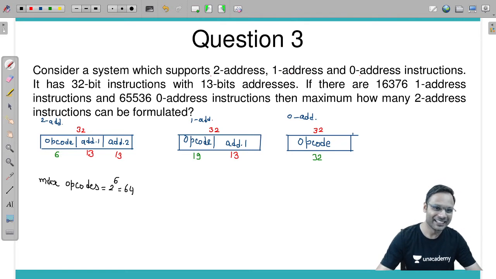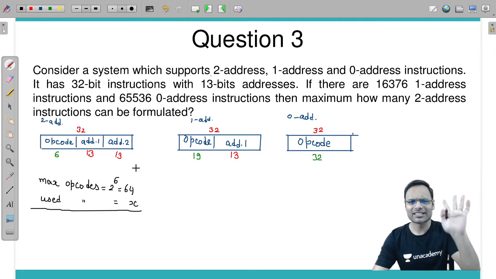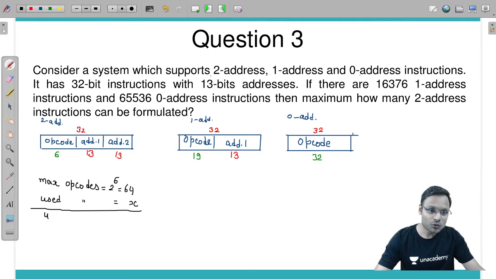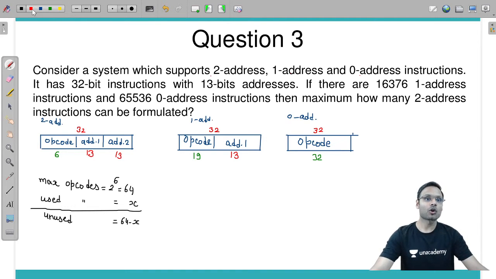Okay, now see, max opcode 64. If max opcode is 64, how many used opcodes can we have? Used opcode is x. I don't know right now how many two address instructions are possible. Let's take it as x. How many unused combinations are there? 64 minus x. These unused combinations I will be using to get the number of one address instructions. Fine. How many one address instructions can we formulate?